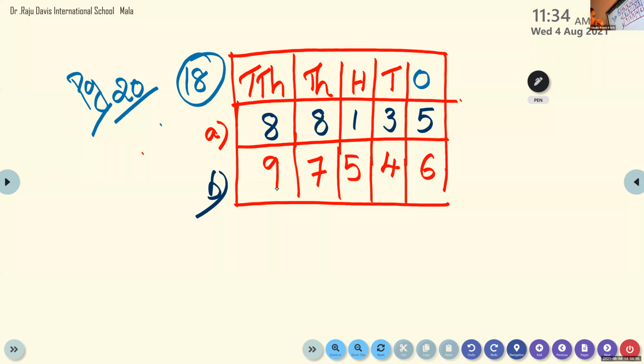Can you read this number? Which is this number? 97,546. Very good. So children, 97,546. But if you change the number, for example, if I write 5 here and 7 here, all the numbers will be different. So you have to read the question properly and do it without any mistake. If you change one number here and there, your number will be different and it will be wrong.